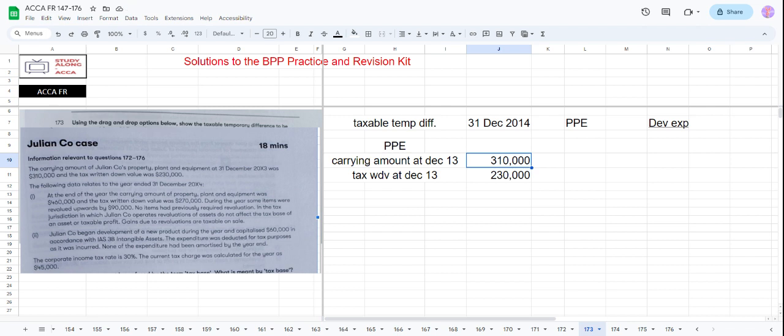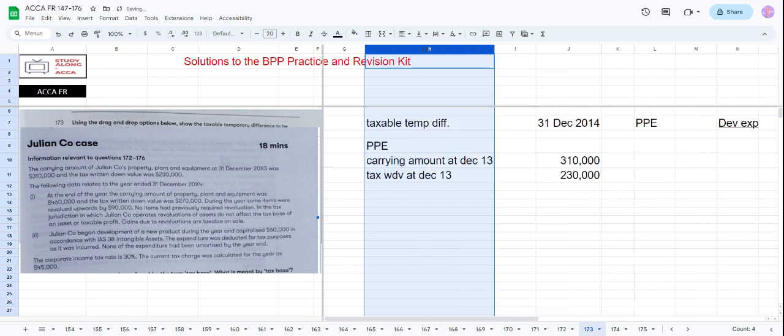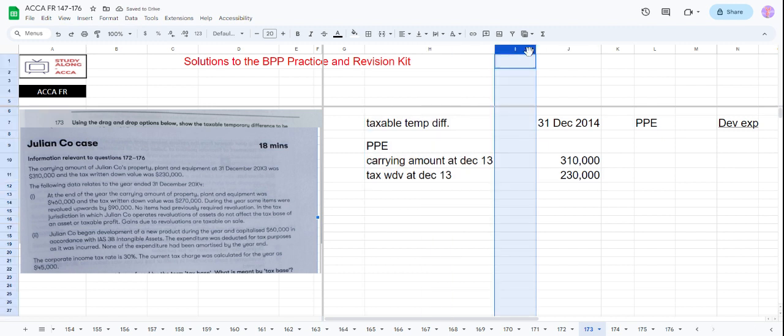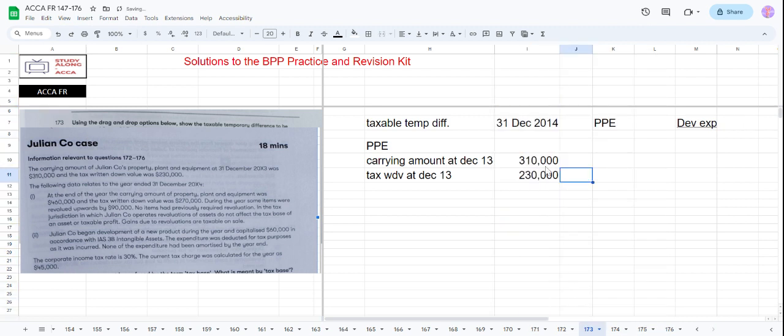Then they have this data related to 14. I will align this to the left. Okay. So we have this carrying amount of PP&E at December 13, 310, and tax written down value at December 13 is 230. The following data relates to the year ended 31st December 14. So now the data we have is of the 31st December 14.